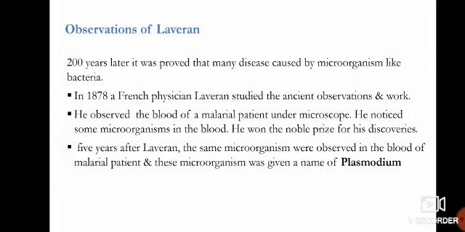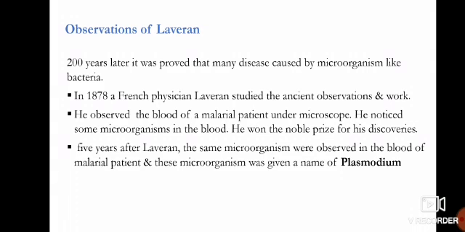Now, what did Laveran observe in this case? 2000 years later, it was proved that many diseases are caused by microorganisms. Microorganisms are organisms which we cannot see with the naked eye; with the help of a microscope or electron microscope, we can see them easily. In 1878, a French physician, Laveran, studied the ancient observations and work.